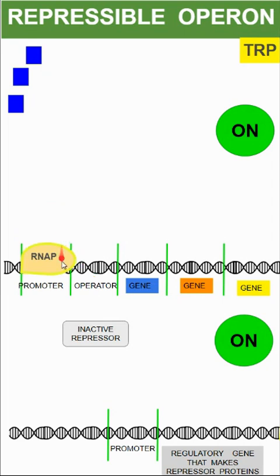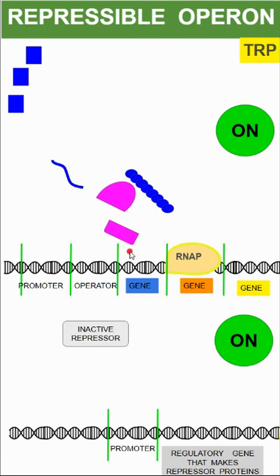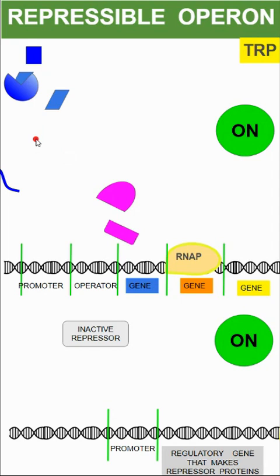So the RNA polymerase binds the promoter and it progresses right past the operator to the first gene and begins transcription. Our messenger RNA is read at the ribosome. We go through translation, join our amino acids into our primary structure. We get our secondary structure and our tertiary structure. And it's this functional protein that can act as an enzyme to convert this precursor molecule into the next sequence. Now, this still isn't tryptophan. We have to use these multiple structural genes to get it to that point.